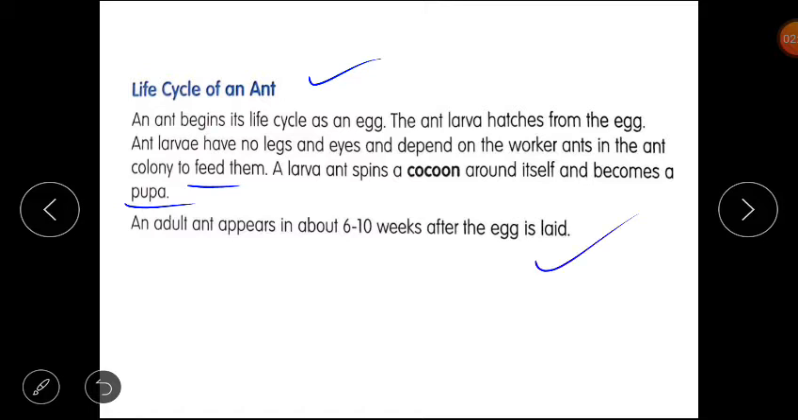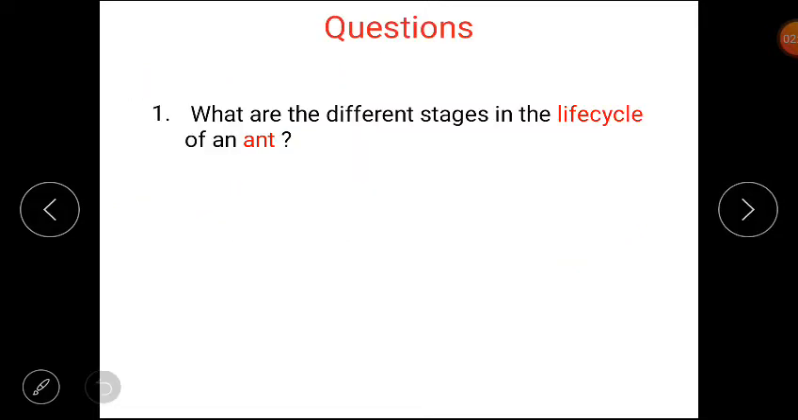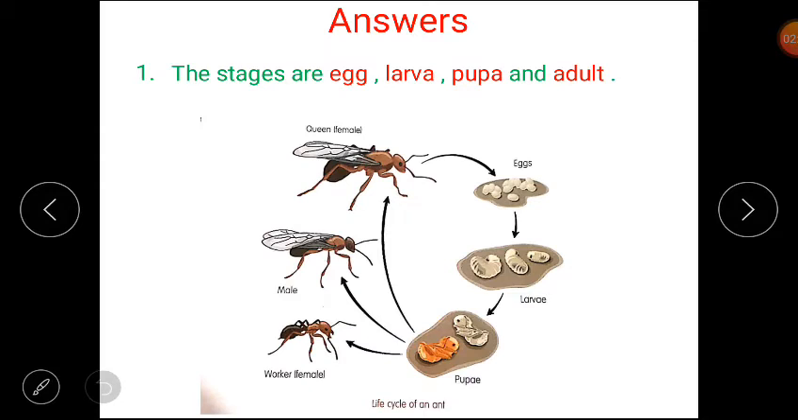I hope the lesson is clear to you all. So here is a question based on that lesson. What are the different stages in the life cycle of an ant? Let's discuss the answer. The stages are egg, larva, pupa and adult. As you can see, egg, then larva. Larvae have no eyes and no legs. Next one is pupa. A larva ant spins a cocoon around itself and becomes a pupa. Clear? And then adult ants. This one is a worker female that feeds the larva ant. I hope you understand that.